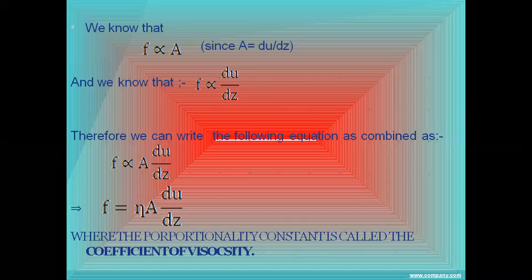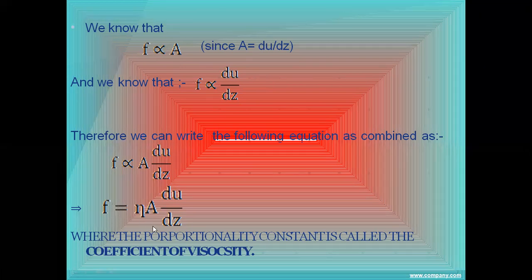We know this thing from physics: force is directly proportional to area. And this force is directly proportional to the change in velocity upon the change in distance. So force is directly proportional to A du upon dz.